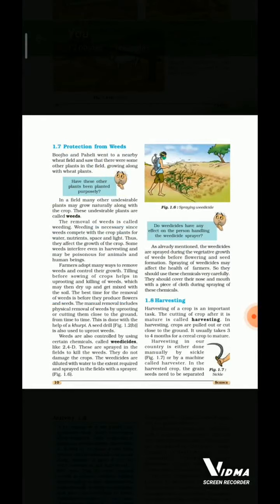Now, 1.7 Protection from weeds. Boojho and Paheli went to a nearby wheat field and saw that there were some other plants in the field growing along with wheat plants. Have these other plants been planted purposely? In a field, many other undesirable plants may grow naturally along with the crop. These undesirable plants are called weeds. The removal of weeds is called weeding.